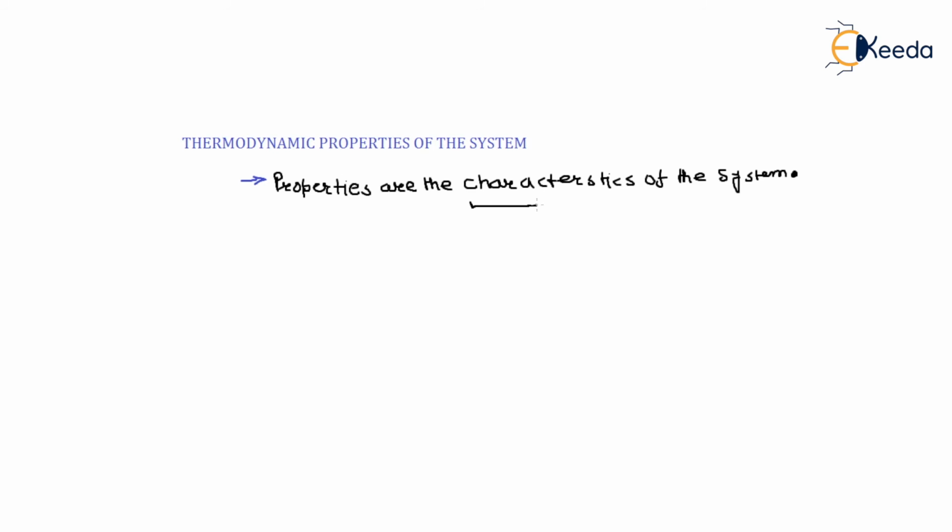So we have to select a system, and to define and characterize a system, there are characteristics of the system. That means this defines what the characteristic is, right?